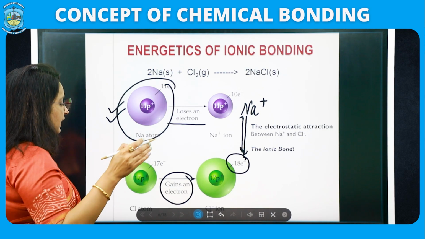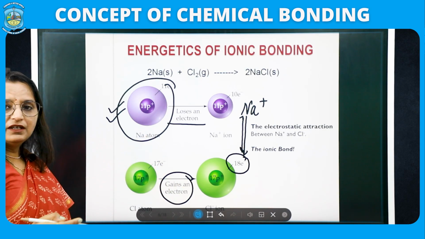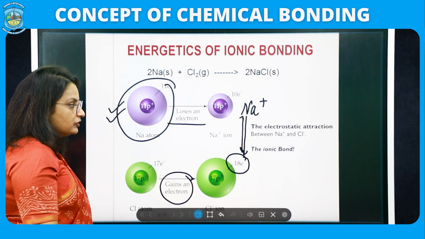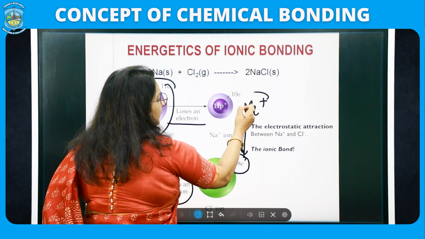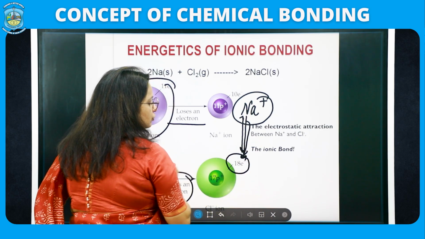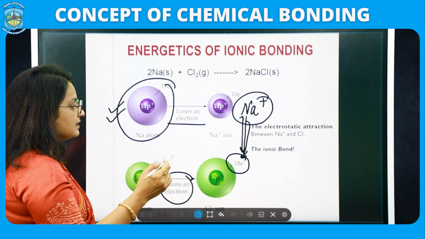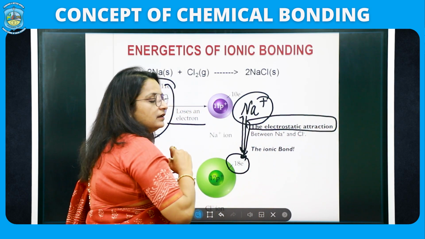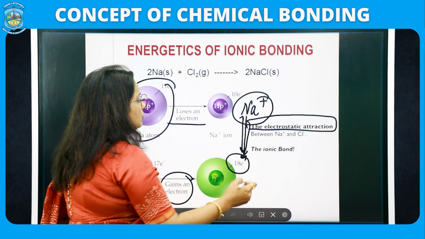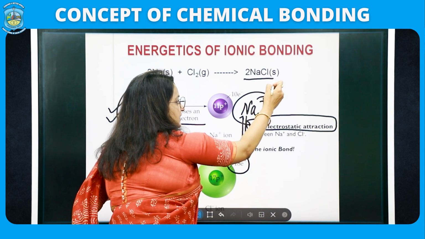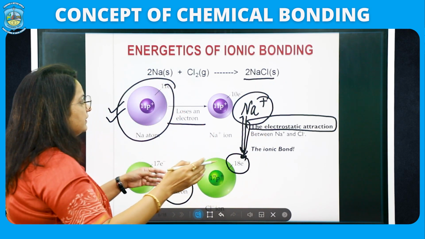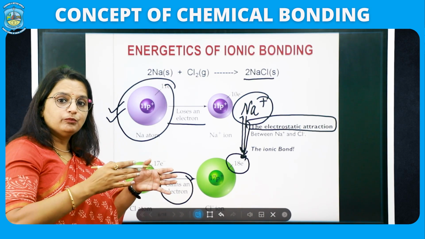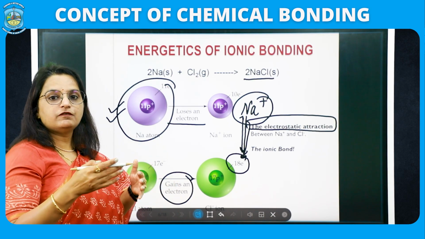As you know, we have an octet rule that every atom tries to attain the noble gas configuration. So in this process Na transfers one of its electrons to Cl, and there is a bond which is purely electrostatic in nature, which gives rise to a compound which is NaCl, and this is called the energetics of ionic bonding. So ionic bond occurs by the formation of ions.